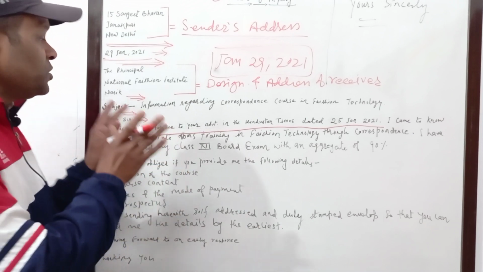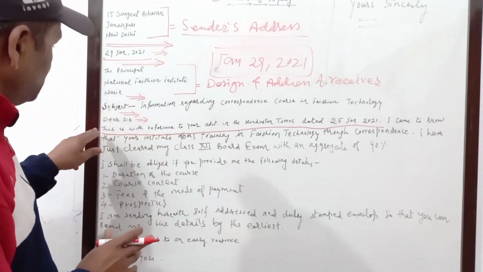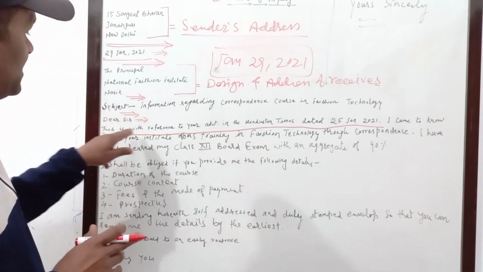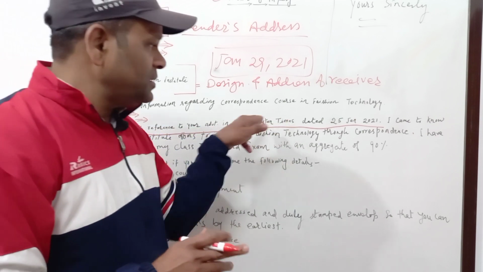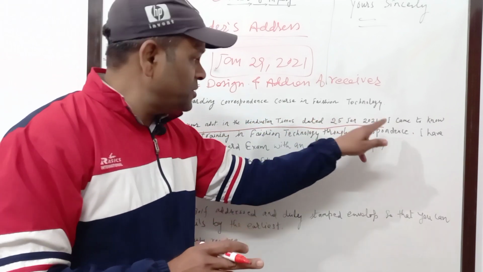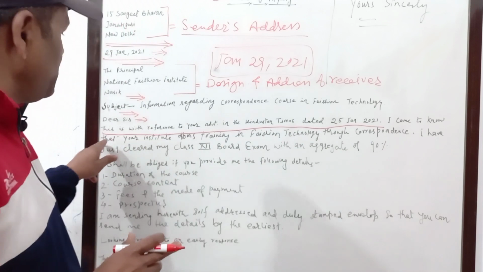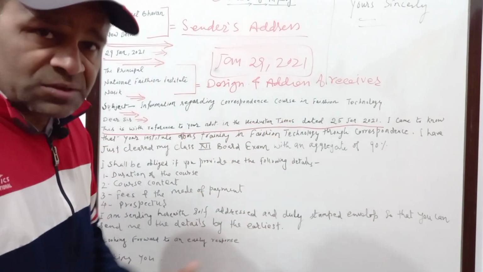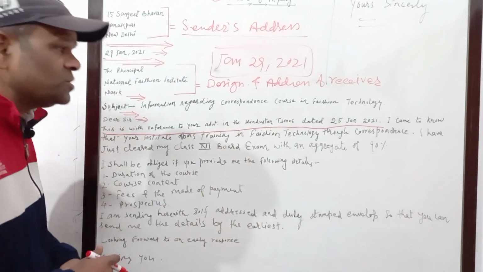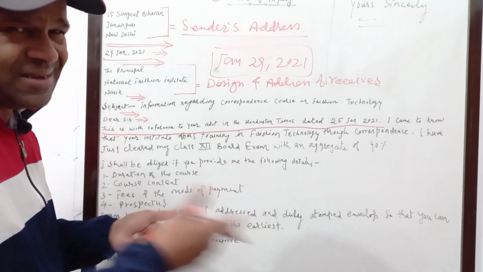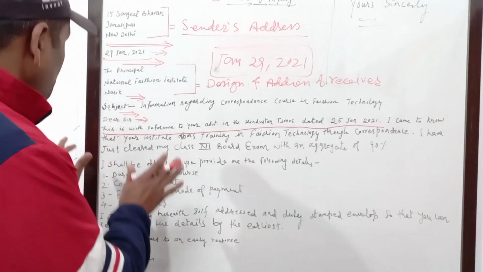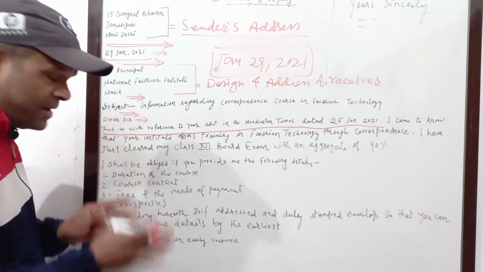Clear, my dear children? So the first para that we write is the first line that you remember. This is with reference to your advertisement, the name of the newspaper and the date, okay? And then this particular line that your institution is providing such and such course, and then you talk about yourself. You can just exaggerate a bit, don't worry. Now come to the second part, second para.